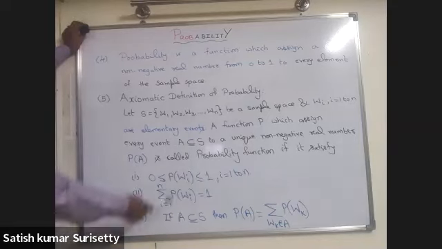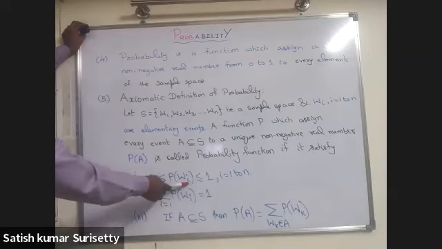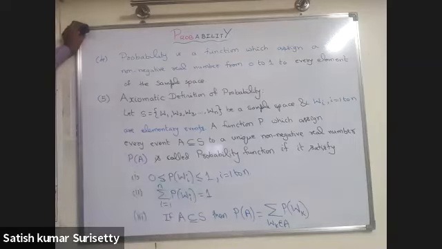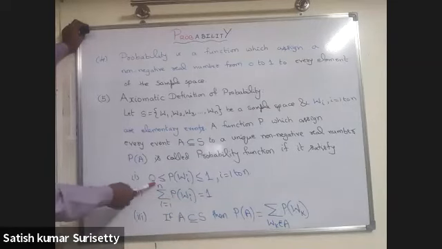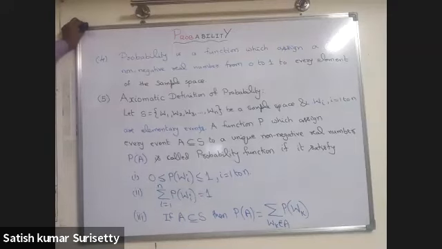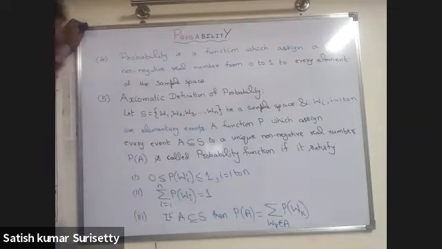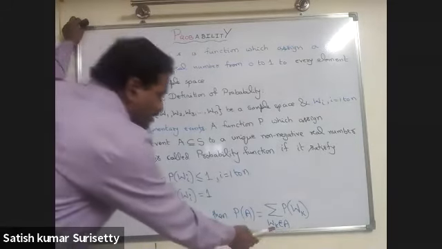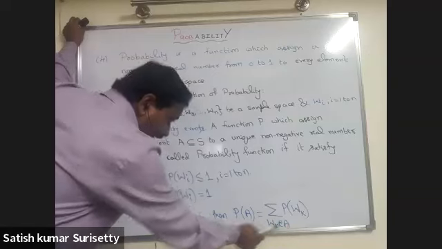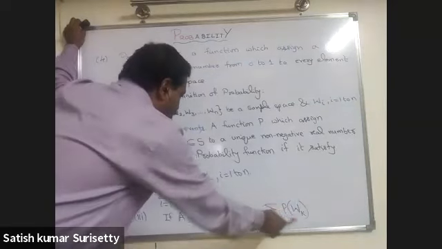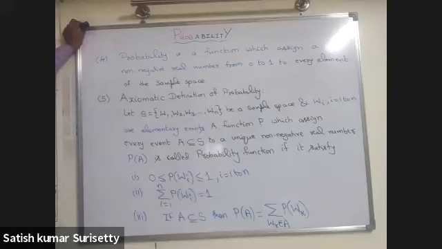The first condition is that probability of Wi must lie between 0 and 1, where i equal to 1 to n, and the sum of all probabilities must be equal to 1, that is, sigma i equal to 1 to n, P of Wi equal to 1. Also, if A is any event subset of S, then P of A equal to sigma P of Wk, where Wk belongs to A. That is, for all those elements of the set A, the sum of all the probabilities becomes the probability of the event A. So if it satisfies this, then only we say it is a probability function.